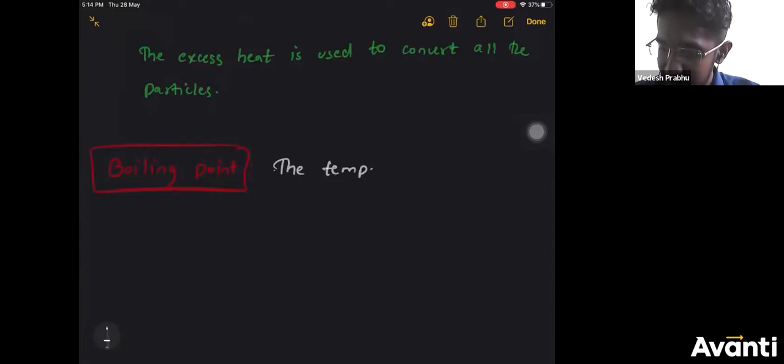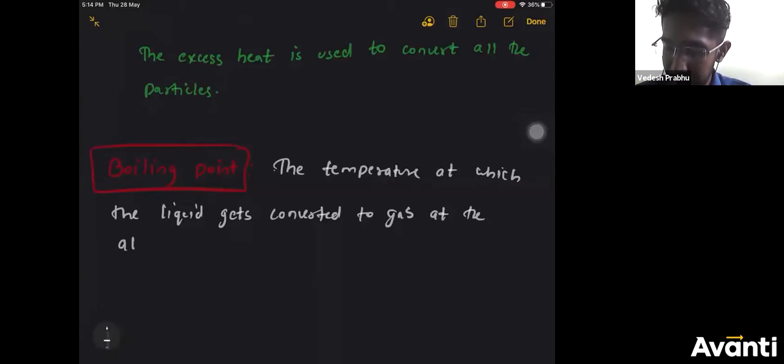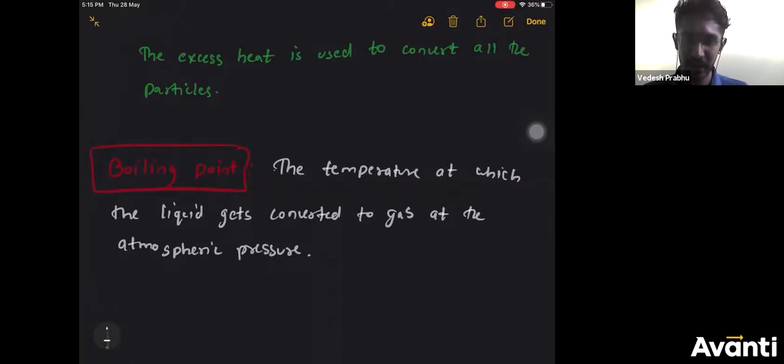The temperature at which the liquid gets converted to gas at the atmospheric pressure is called as the boiling point.